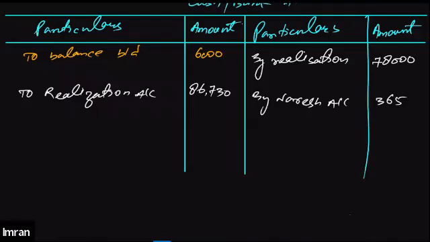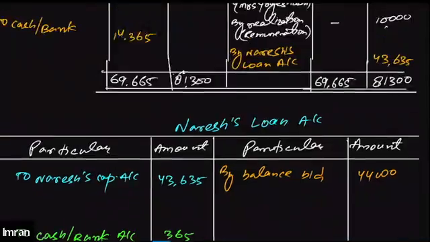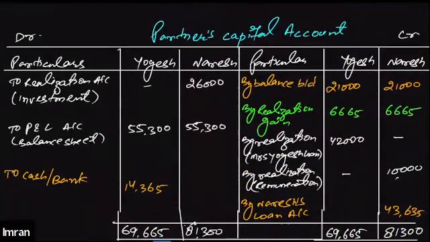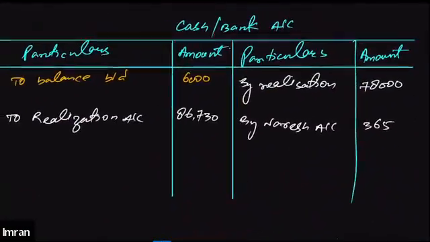Okay. So is there any other thing left in this question? Let's get back to the partners capital account. Here we go. Here we have one more entry: to cash and bank under Yogesh capital. So we will have to make the payment for this as well. So we'll write this as by Yogesh capital account.